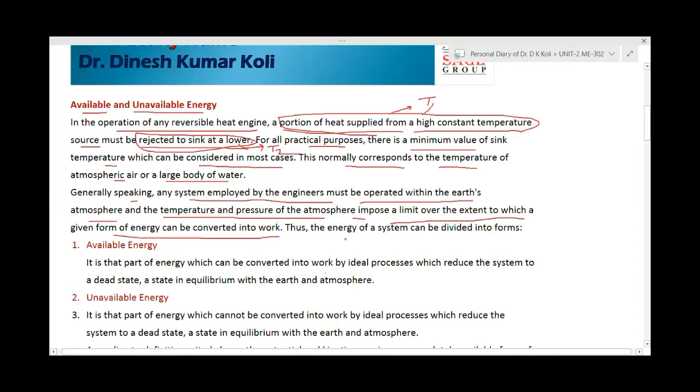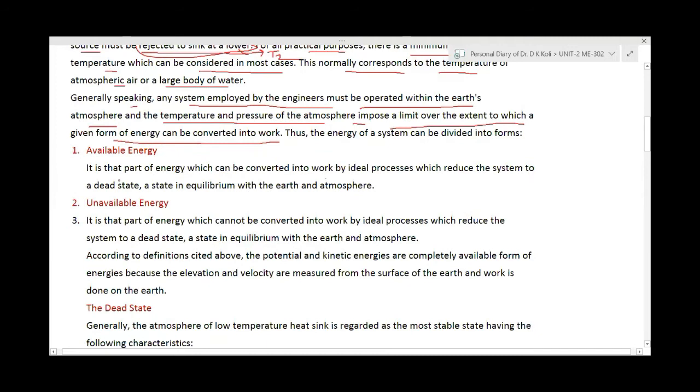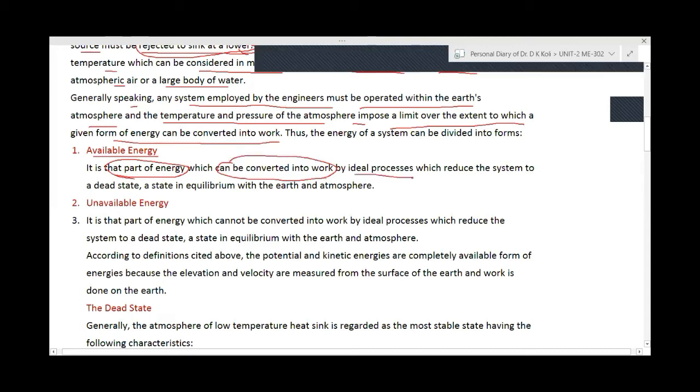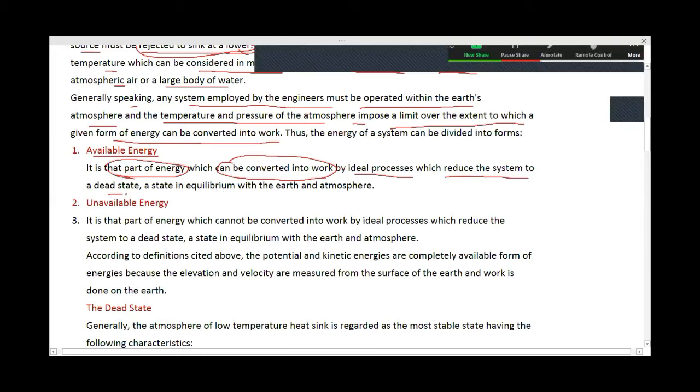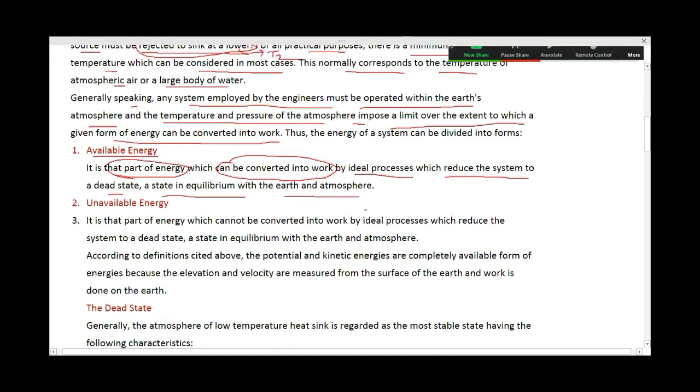So first we have to understand what is the available energy and what is the unavailable energy. Available energy is that part of energy which can be converted into work, by ideal processes which reduce the system to a dead state, a state in equilibrium with earth and atmosphere. So that part of energy which can be converted into work is called the available energy, and it is done by the ideal process.